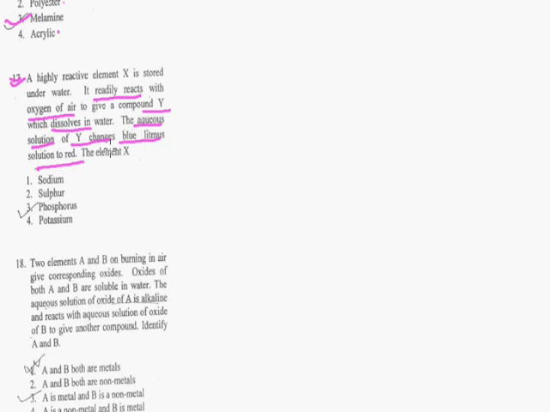Which substance converts blue litmus to red? Obviously it should be an acid. So compound Y will be an acid. But the question is asking what the element X is.